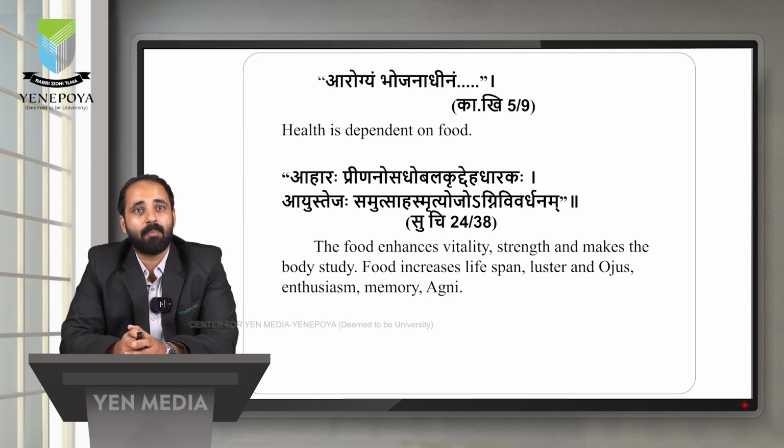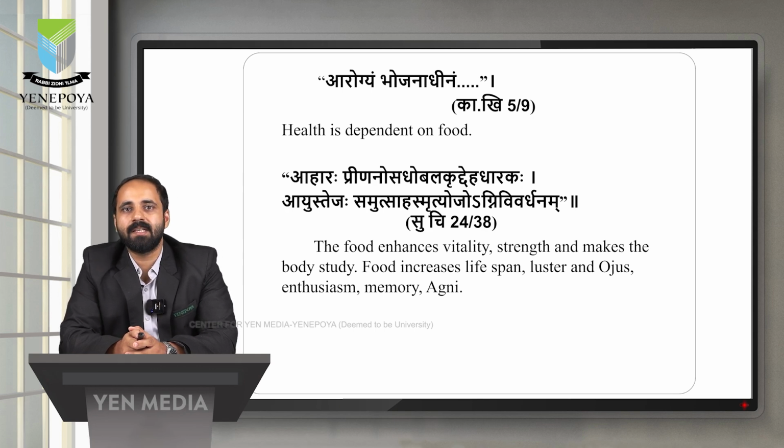First one, Ahara Prinana Sathyo Balagrit Deha Dharagaha. Ayu Tejaha Samutsaha Smriddhi Oja Agni Vivardhanam. These are the qualities, the importance of Ahara according to Sushruta. The food enhances vitality.